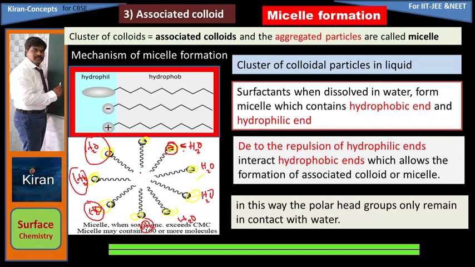Hydrophobic ends attack dirt particles. Whatever dirt is there, because dirt is an organic material. On cloth, for example, grease, oil, or any food material present on your shirt or any cloth is called dirt. The dirt is attacked by the phobic ends, because this is the organic part. This ionic part attracts water, holds the water. In this way, the polar head groups only remain in contact with water.